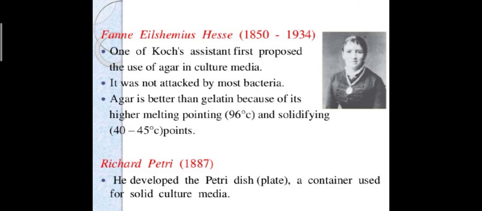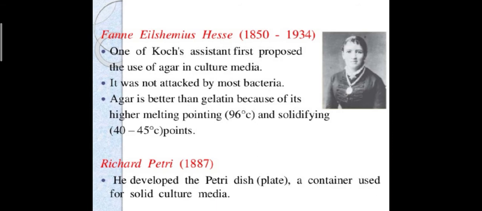And she is the assistant for Robert Koch. She is Fanny Hesse, the assistant to Robert Koch. She proposed the use of agar in culture media.